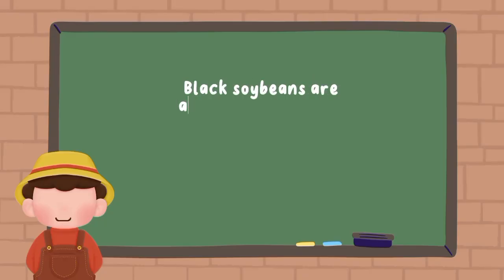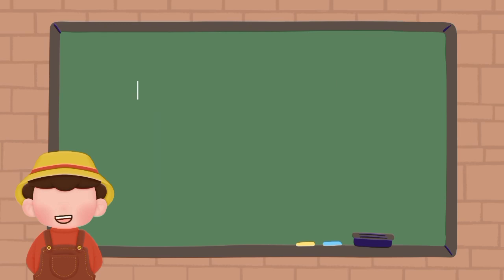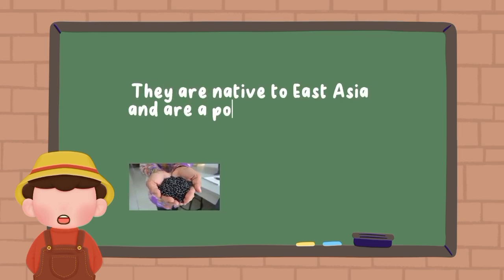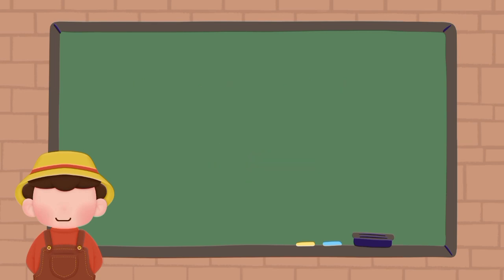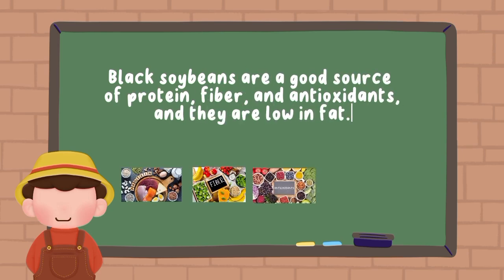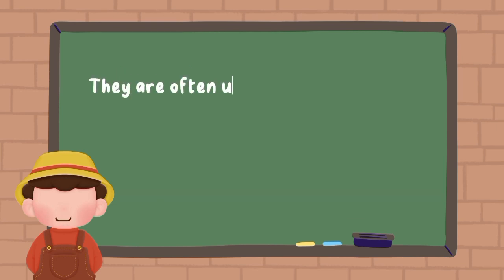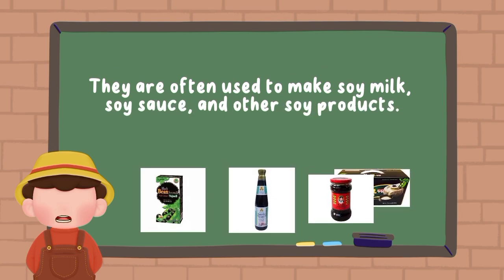Black soybeans are a variety of soybeans that have a black seed coat. They are native to East Asia and are a popular ingredient in many Asian cuisines. Black soybeans are a good source of protein, fiber, and antioxidants, and they are low in fat. They are often used to make soy milk, soy sauce, and other soy products.